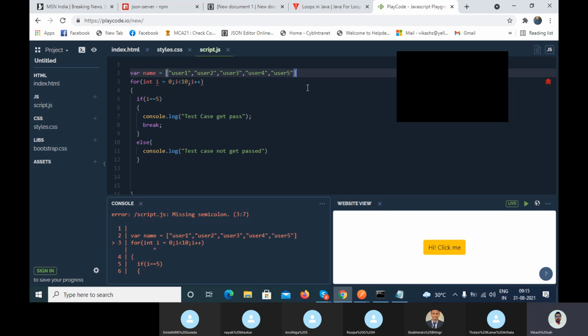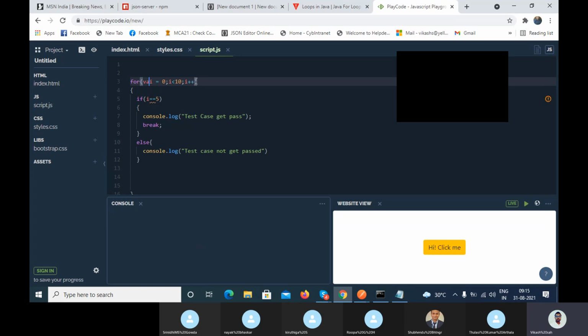Give me a second. Where is the mistake? Where is the code wrong? Oh, here we have to use that.